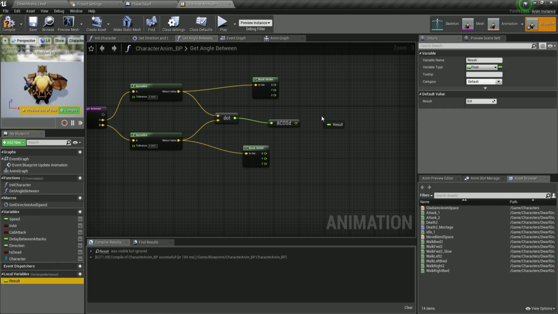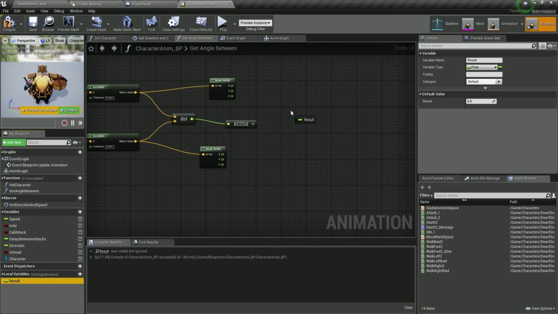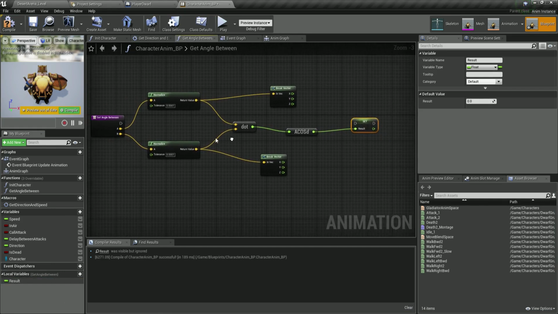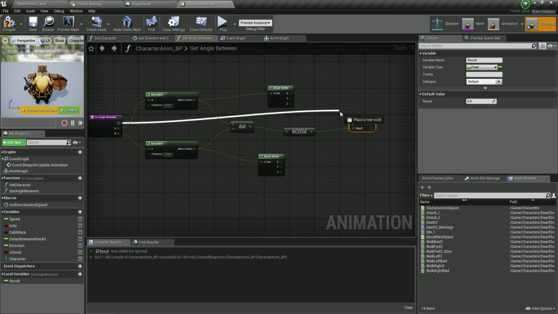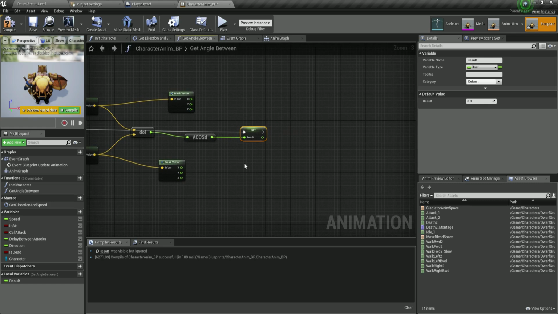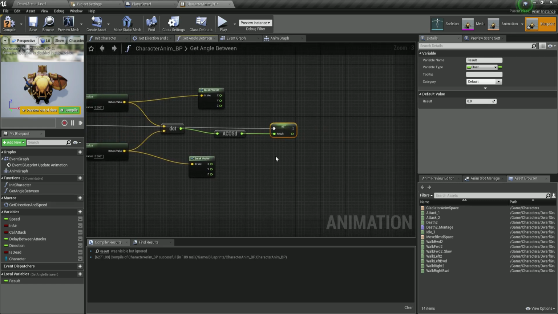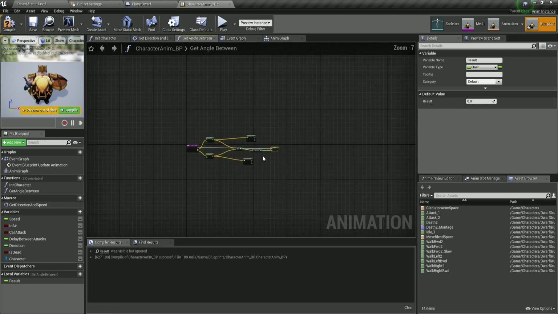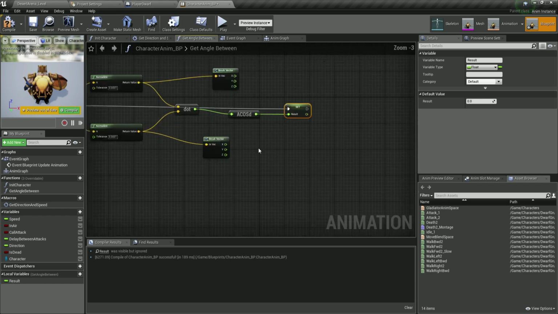So I'm going to take the result, and let me just take the result again and set it. So we're going to plug this into the result, and we're going to call the result from here, angle between. So plug in the result. And what's going to happen is that we are going to have a return node. Let me just find where it is. Where is my return node?